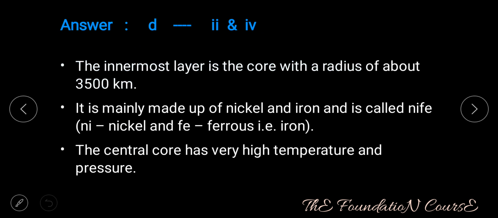Answer is option D, that is 2 and 4. The innermost layer is the core with a radius of about 3,500 kilometers. It is mainly made up of nickel and iron and is also called as NIFE. The central core has a very high temperature and pressure.